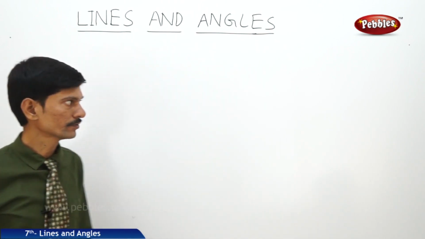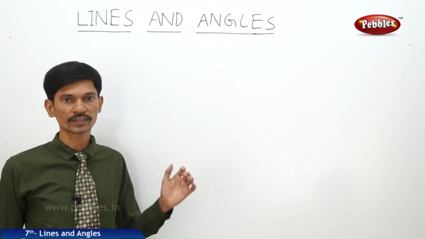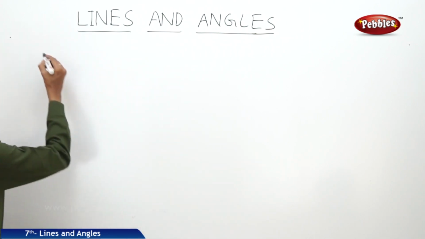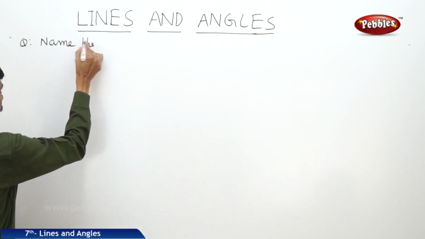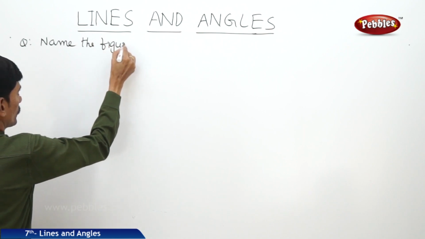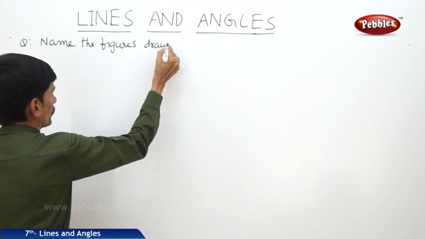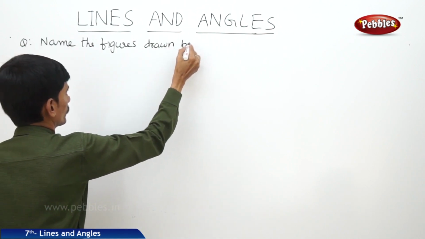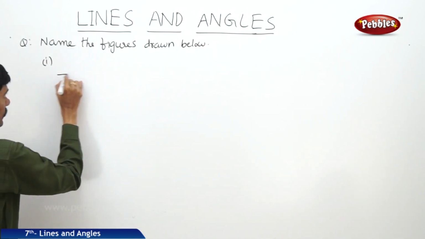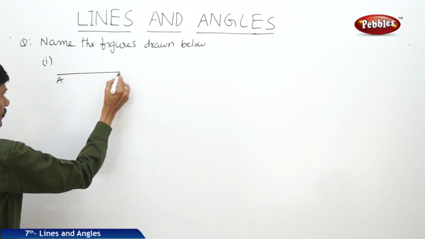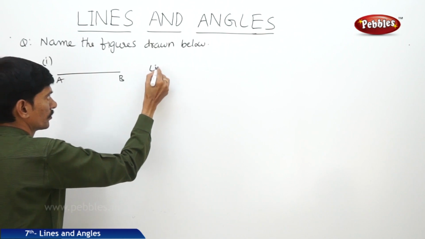Now let us solve a few problems based on all these topics: the line segment, ray, angle, and the different types of angles. So the first question: name the figures drawn below. Now what is this figure? So this figure is a line segment AB.